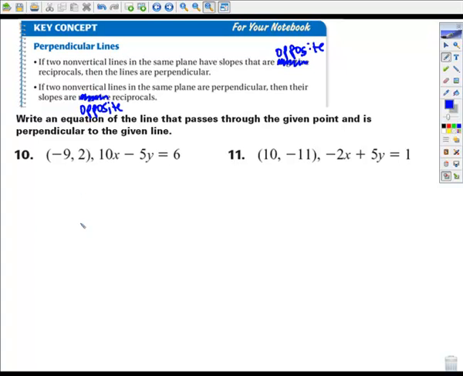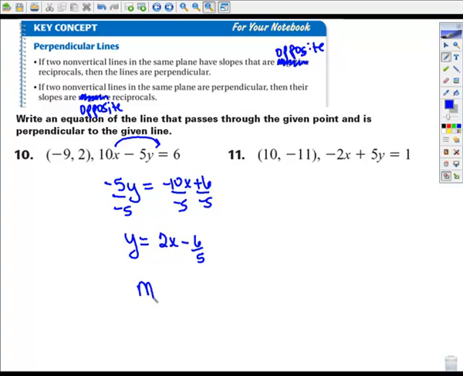And now we have to come up with the equations of these two lines that pass through this point and are perpendicular. So again, I need to figure out the slope. I will take this and subtract the 10x, so -5y equals -10x plus 6. I'll divide everything through by -5, and y equals +2x minus 6/5. Again, I only care about the slope, and the slope here is 2.